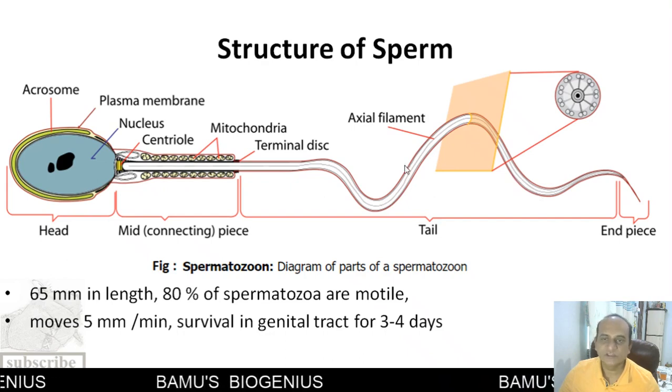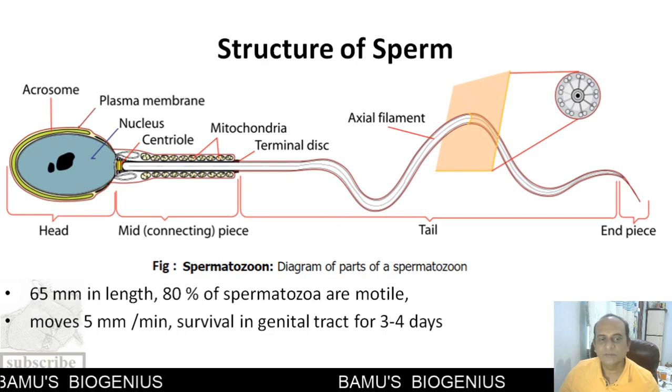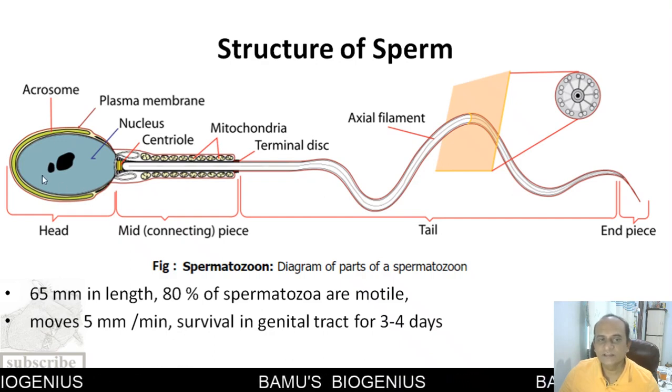It undulates, and with the undulations of this tail, the sperm can move forward. The movement of a sperm is about 5 mm per minute. So you can imagine that. The total length of the sperm is about 65 millimeter in length.